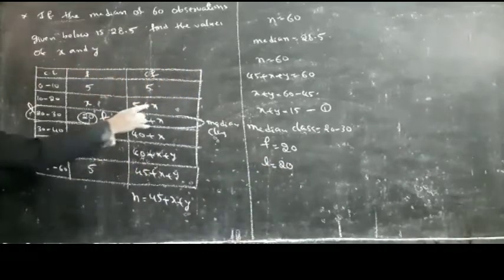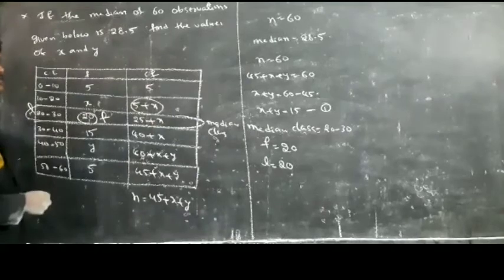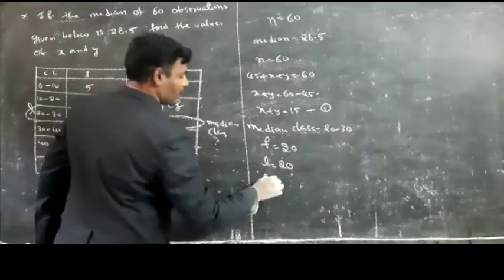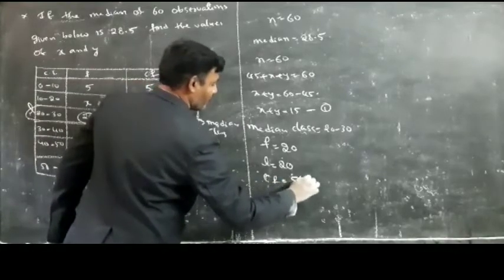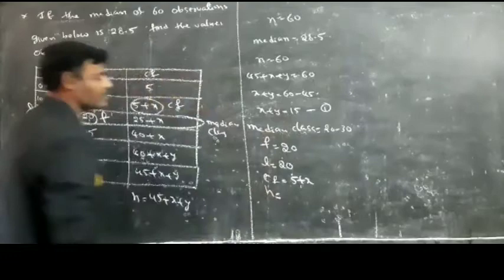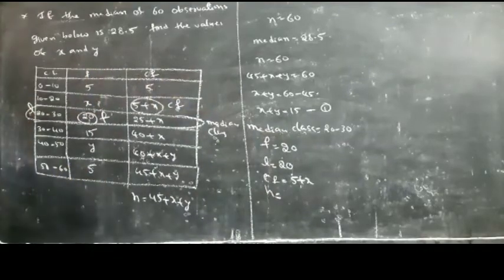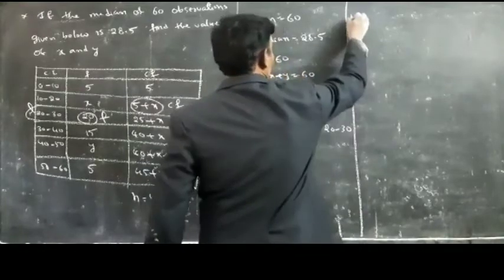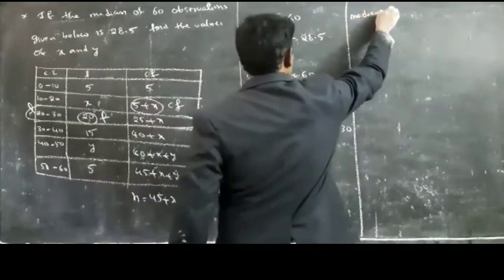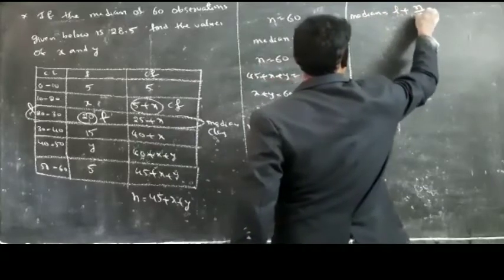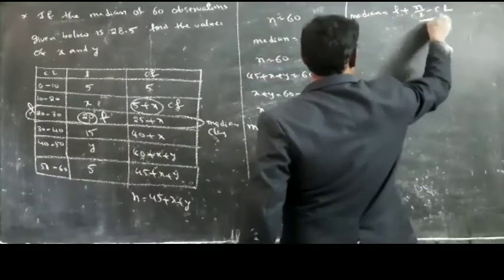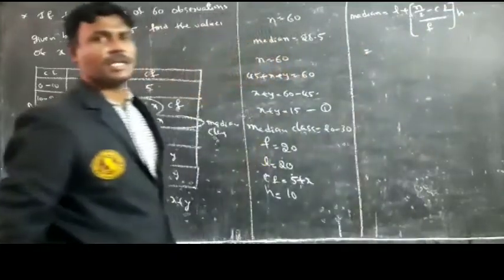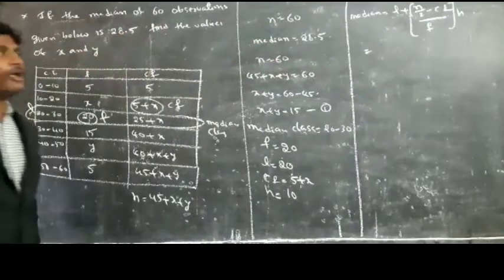Next, the preceding cumulative frequency of the median class is nothing but CF. CF is equal to 5 plus x, and H is equal to the size of the class, which is 10. Now what is the formula to find the median? Median is equal to L plus (N by 2 minus CF) by F into H.